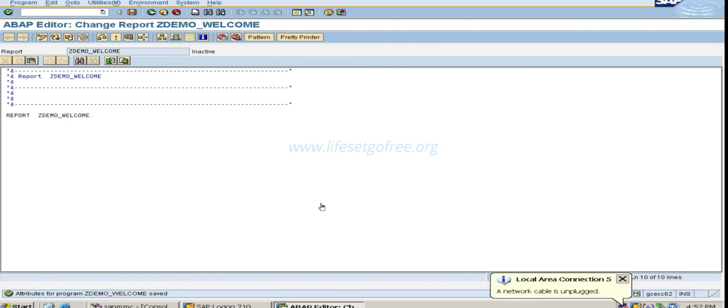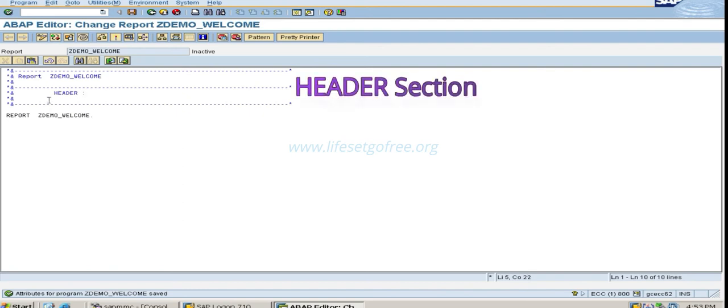So here, as you see, our ABAP program name is just the same as the name that we have given. It starts with the report. This blue section is known as the header. What is the purpose of this header? You have to give the info of the program. Who is developing? Author.